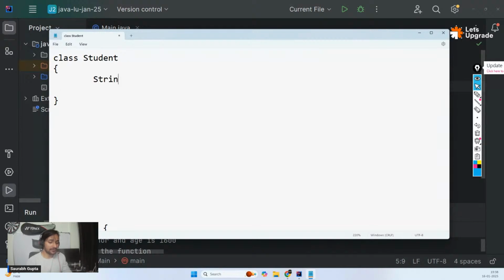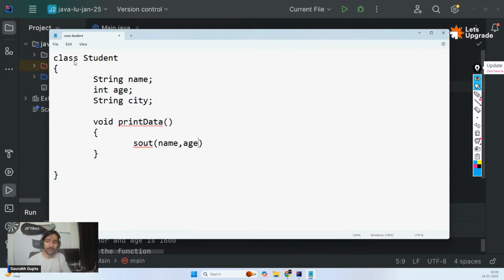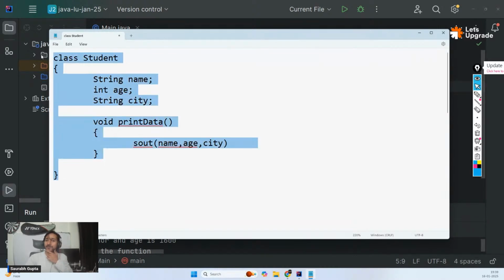So it can have a name. It can have, sorry, my bad, an age. And it can have, what do you say? What was the last thing? City. Okay, amazing. And it can also have a behavior. So void printData. It can have a function which will simply print all the properties. System out: name, age, city. Perfect.